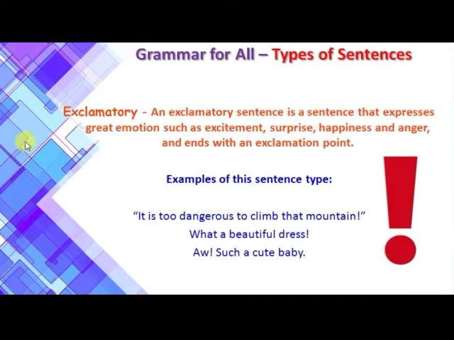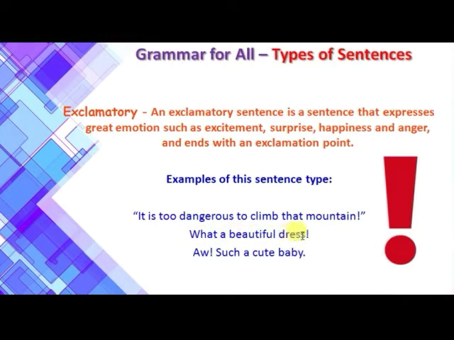The next type of sentence is the exclamatory sentence. An exclamatory sentence is a sentence that expresses great emotion such as excitement, surprise, happiness, and anger, and ends with an exclamation point. So this here is the punctuation mark, which is an exclamation mark. Examples of this sentence: it is too dangerous to climb that mountain.